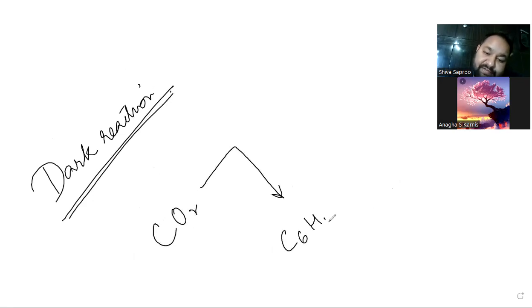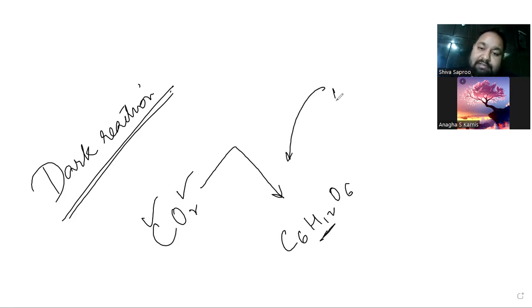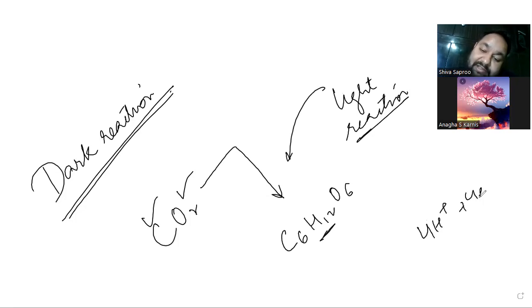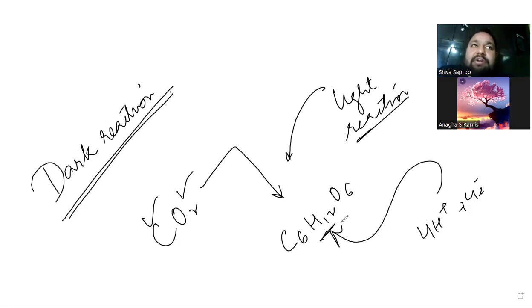In dark reaction, CO2 is converted into C6H12O6, and this hydrogen is coming from the light reaction. See, we have carbon, we have oxygen. The only thing required here is hydrogen, and that hydrogen comes from the light reaction. Remember, water was getting broken into proton and electron. The same proton comes here and reduces the CO2. You know oxidation reduction? Excellent.